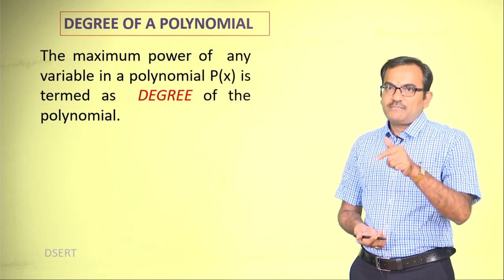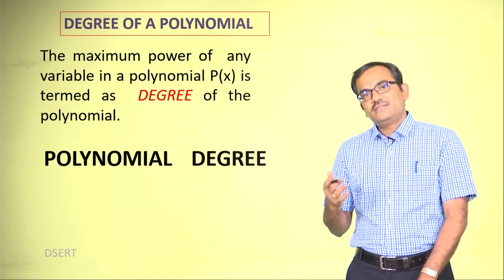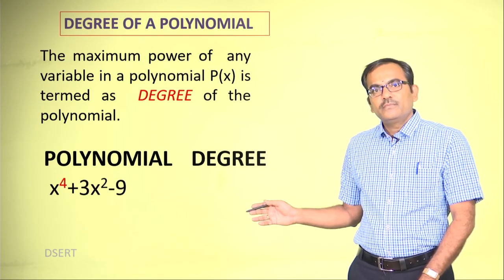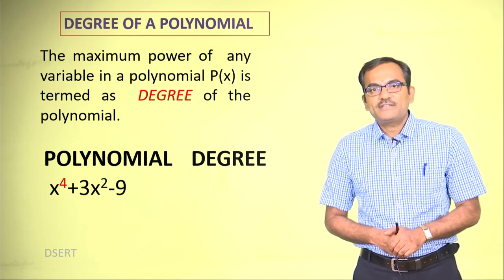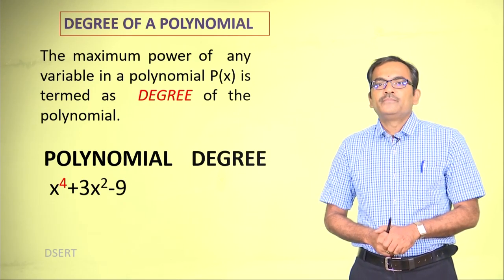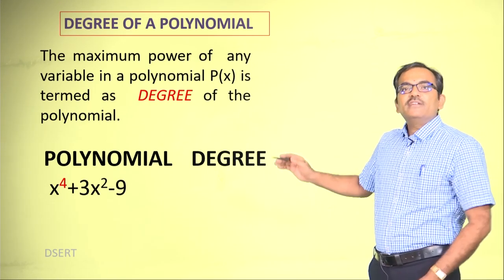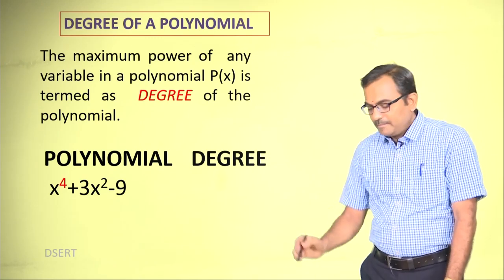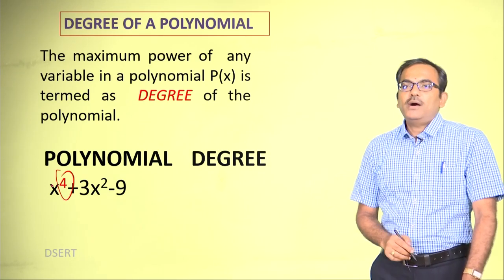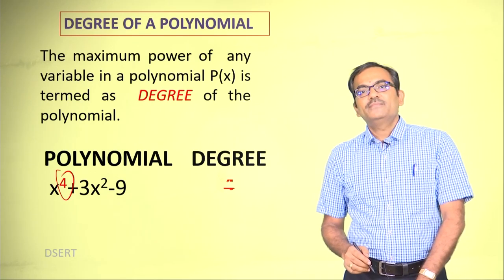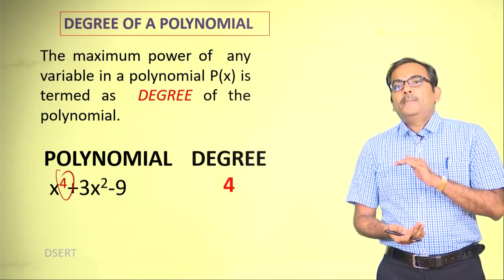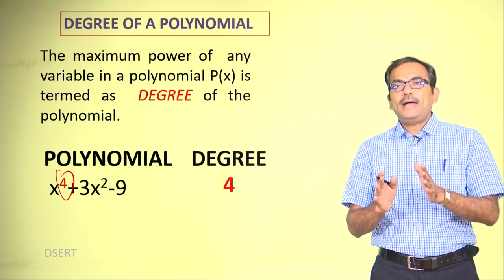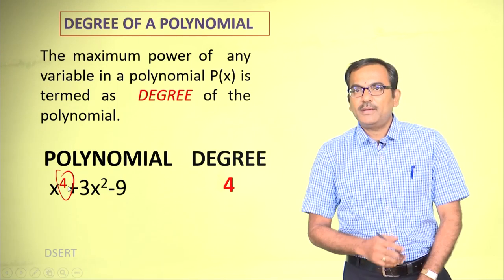Probably we will understand this better when we discuss a few examples. The first polynomial is x to the power 4 plus 3x square minus 9. When you match the question with the definition displayed here, and you can see that I have marked 4 here, what could be the answer? Yes, this polynomial is of degree 4, because 4 is the maximum power of the given variable.